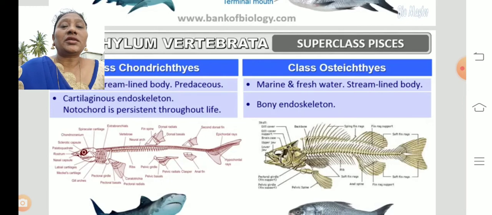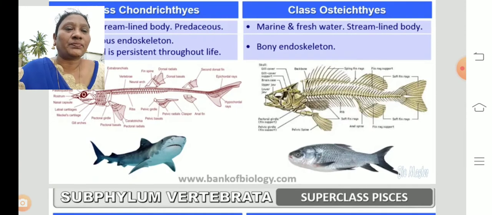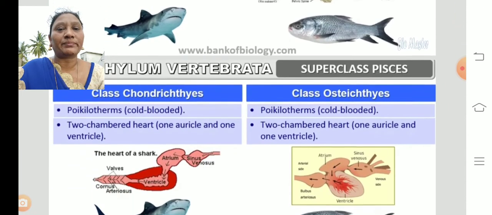So in chondrichthyes, cartilaginous endoskeleton, notochord is present throughout the life. You can find the notochord in these fishes, and cartilage. You don't find any spines there. You cannot find any bones. These are cartilaginous fishes, no? And coming here, bony skeleton. You can find many bones in these fishes. The bony fish you can see is a katla, that is a bochu we used to call. And here this is another fish, shark. Shark is a cartilaginous fish. It doesn't have the bones. So these are the examples.